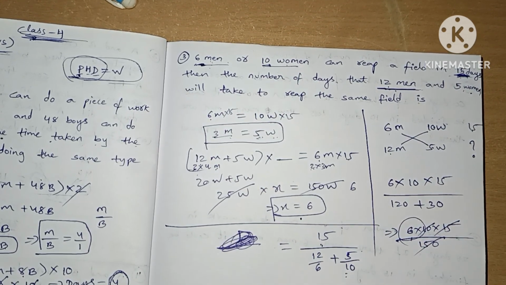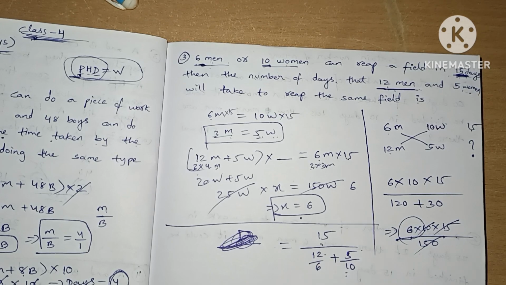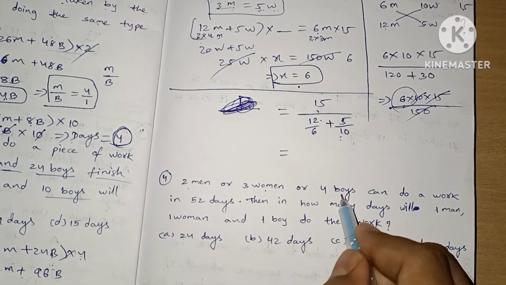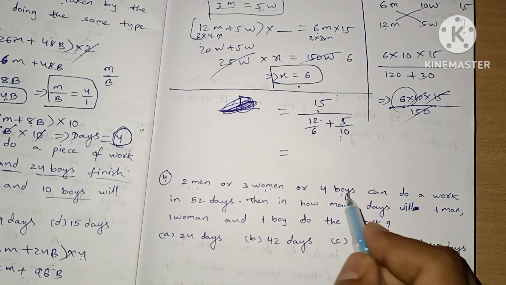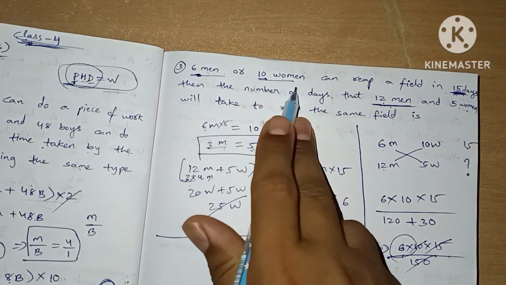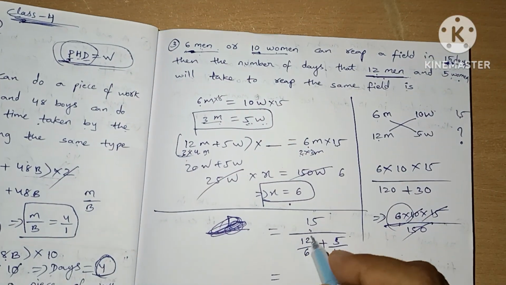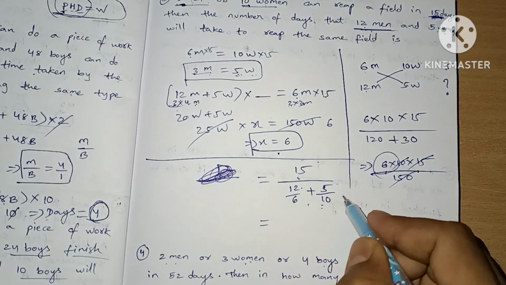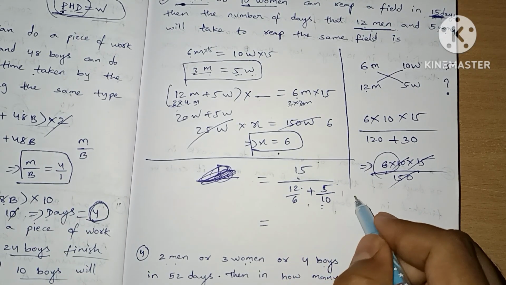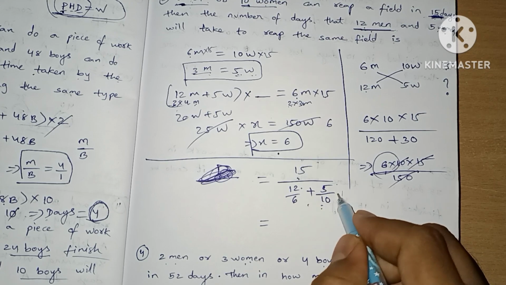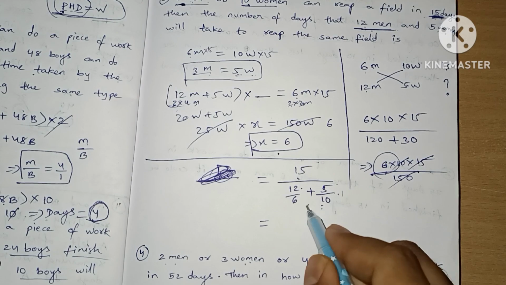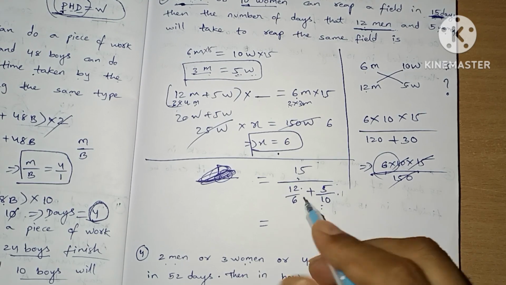So why we are using this formula is, if we see a question like this, 2 men, 3 women and 4 boys, see here we have 3 variables, but in our question we have 2 variables. This is why I'm saying this formula, because for a third variable we need to add one more person also. Then we cannot do it in these two methods. So we are going to use this method in the next question.